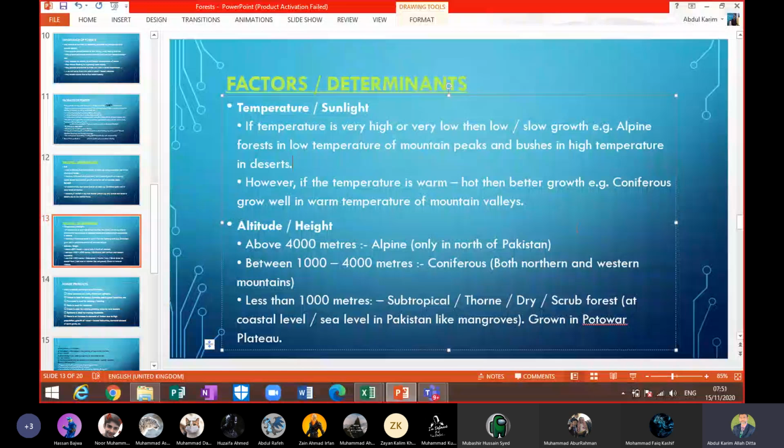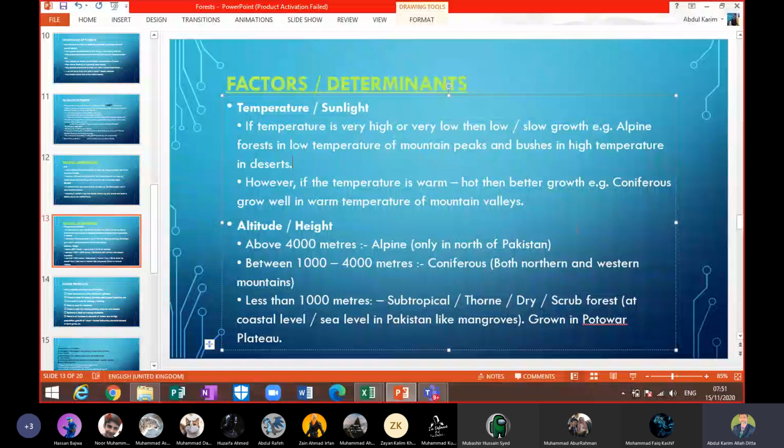If you go over 4,000 meters, you will find only one vegetation, alpine forest, only in the north of Pakistan. But over 4,500 meters, you will not find any type of vegetation.